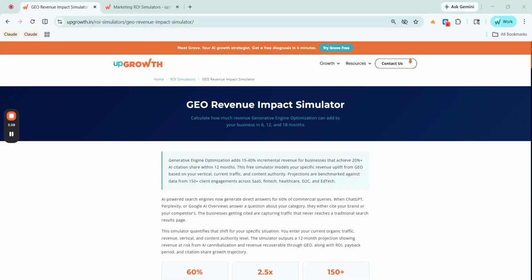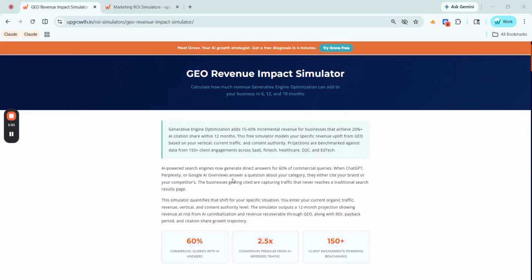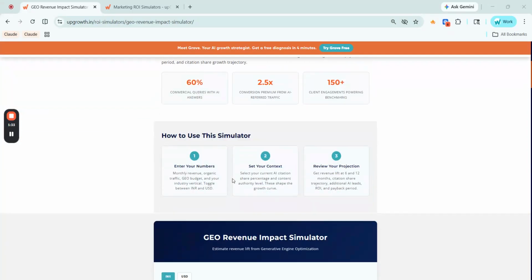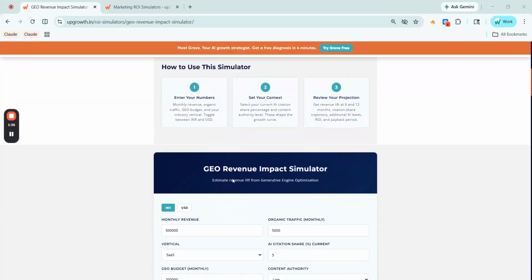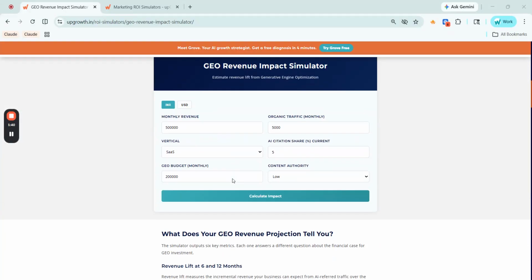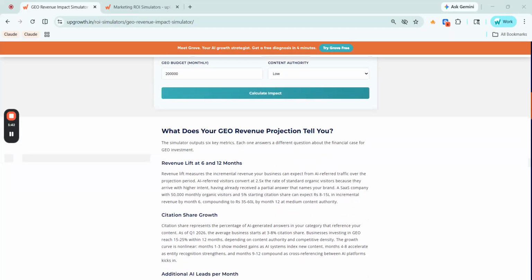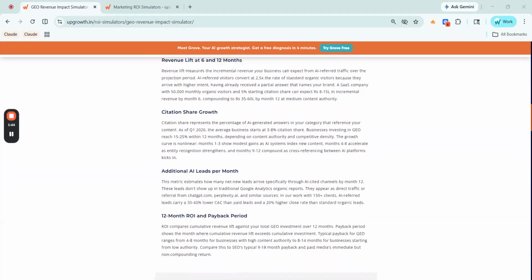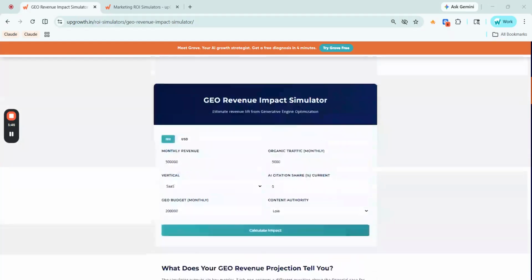Geo is nothing but generative engine optimization. It is the practice of optimizing your content so that AI platforms cite and recommend your brand when users ask questions related to your brand, product, or service. The simulator estimates how much additional revenue a geo investment could generate for your business over 12 months. With just six inputs, you get a full projection with the growth chart. Let's quickly walk through one example.